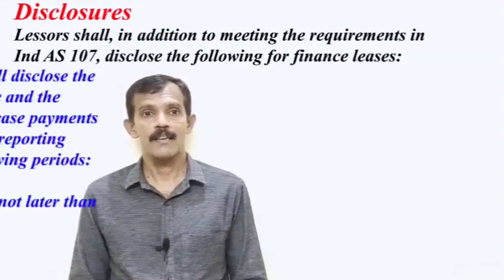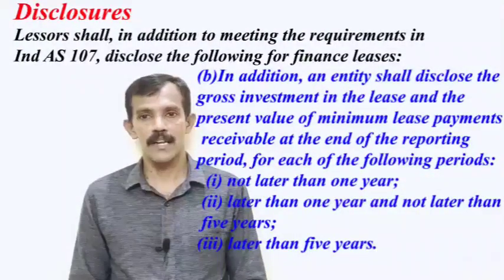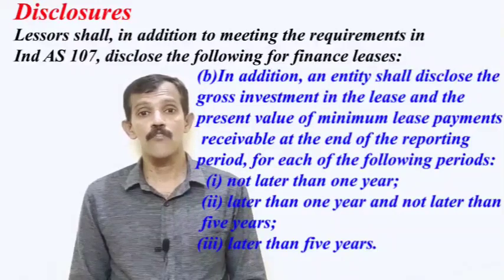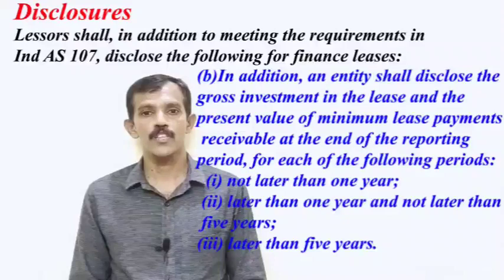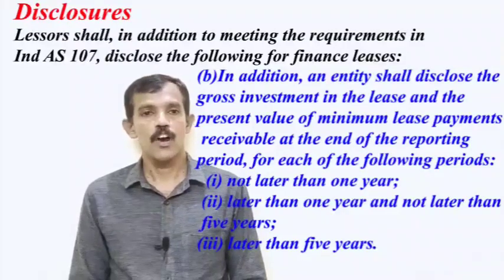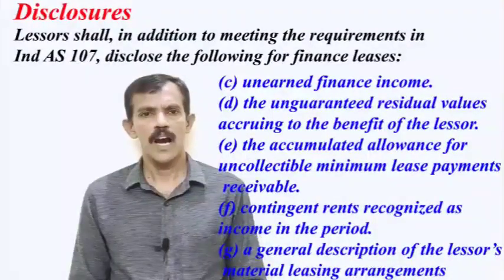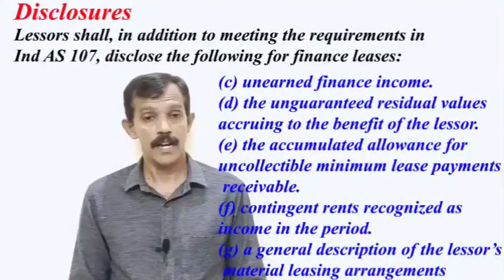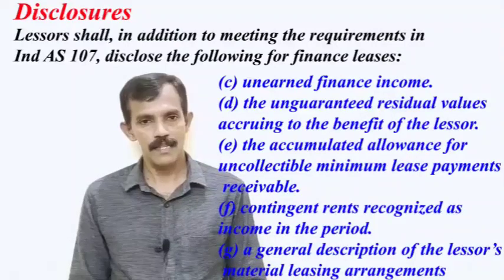Secondly, in addition, an entity shall disclose the gross investment in the lease and the present value of minimum lease payments receivable at the end of the reporting period for each of the following periods: not later than 1 year, later than 1 year but not later than 5 years, and later than 5 years. Thirdly, to disclose unearned finance income.